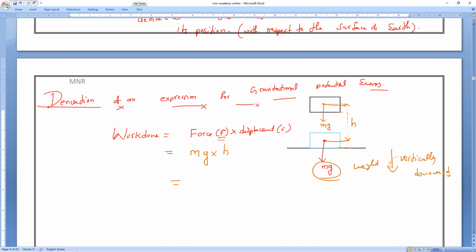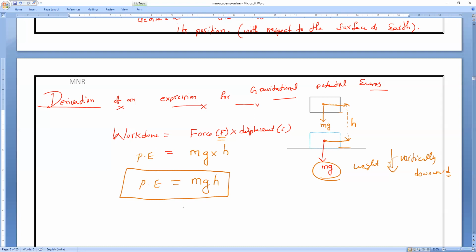So what is the work done formula? Against gravity, work done is equal to the energy possessed by the body. So work done on the body is equal to the potential energy possessed. So potential energy is equal to what? Gravitational potential energy is mgh.